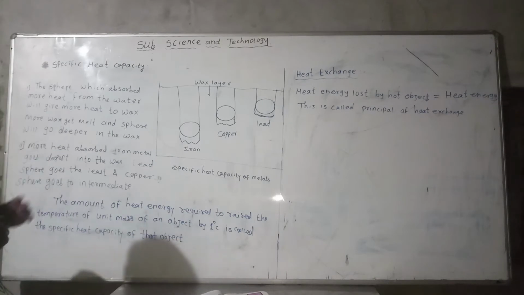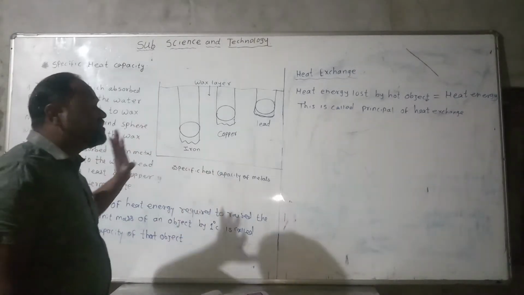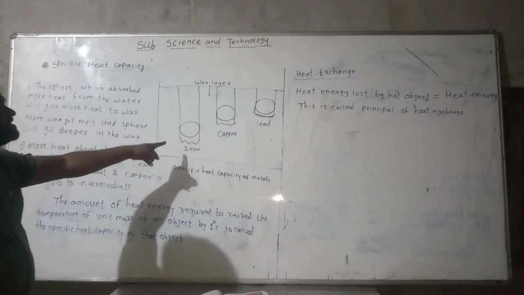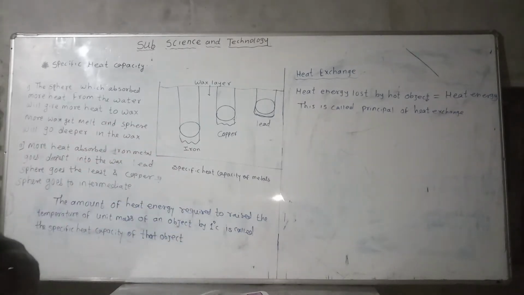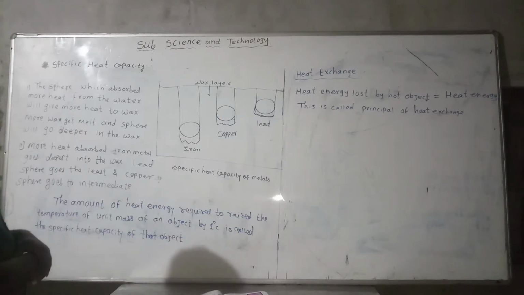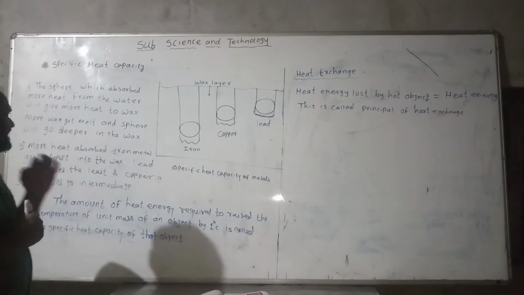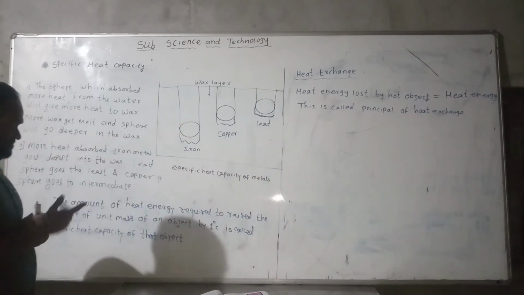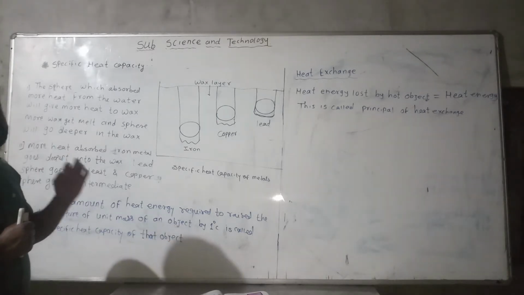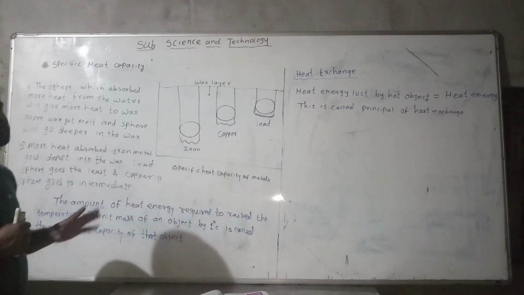The sphere which absorbs more heat from the water gives more heat to the wax. Here iron absorbs more heat from the water and goes first inside the wax. More wax melts, and the sphere goes deeper in the wax. The lead sphere goes the least compared to iron, and the copper sphere goes to an intermediate depth, between iron and lead.